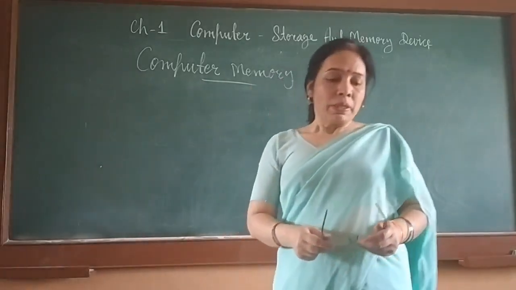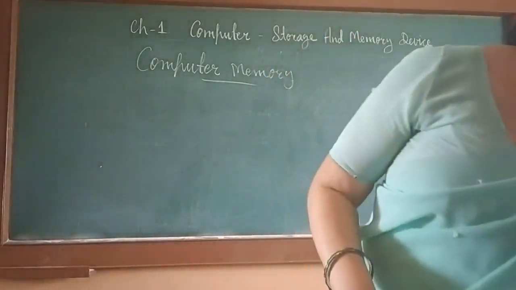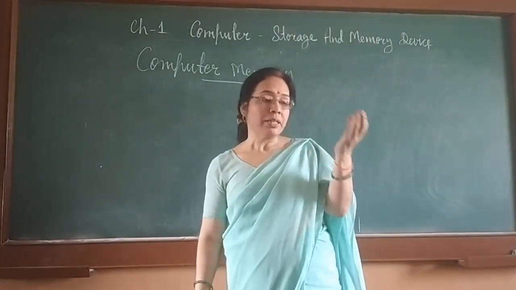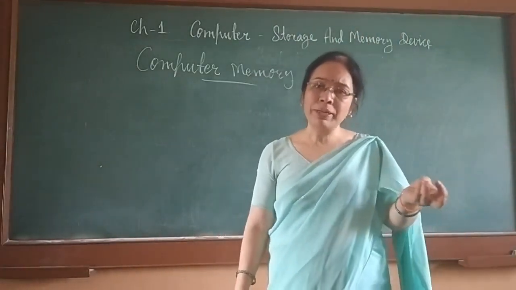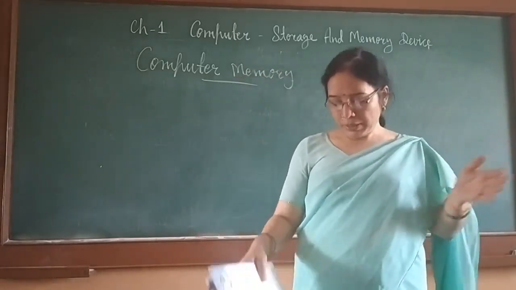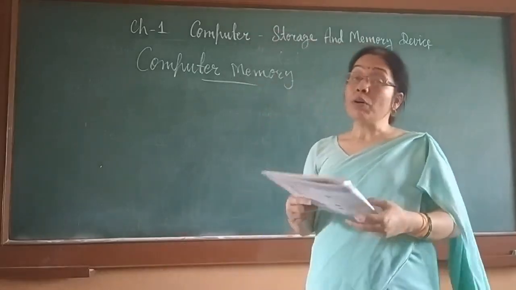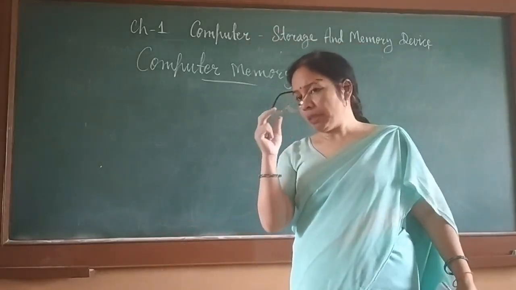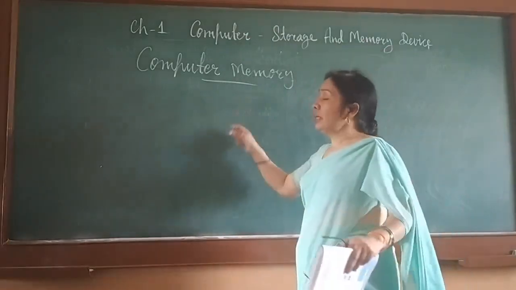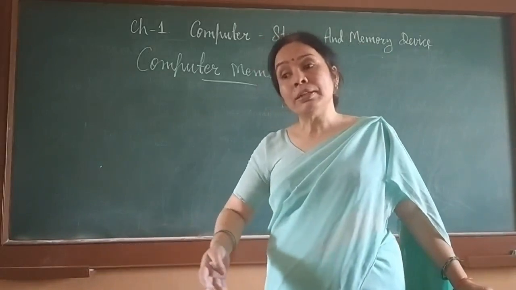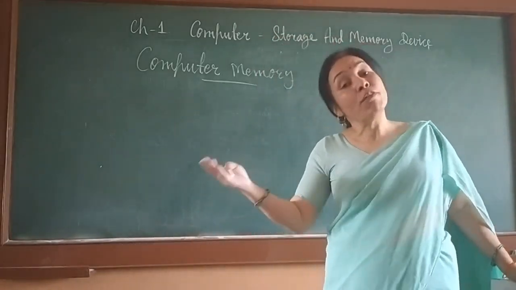You have learned in standard 2 and 3 about computer storage devices: CD, DVD, hard disk, pen drive. These things you already have done in your previous classes. Now in standard 4 you are going to learn about computer memory in more detail. We are going to talk about the types of memory.